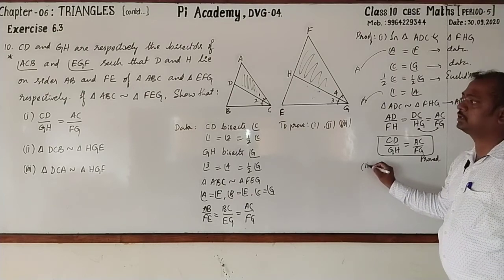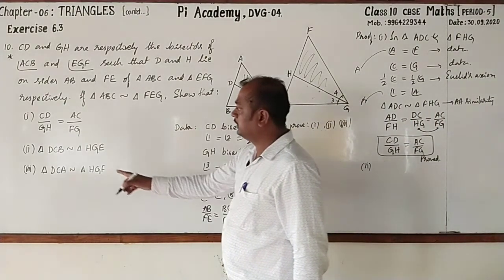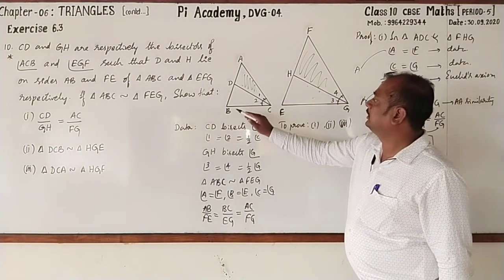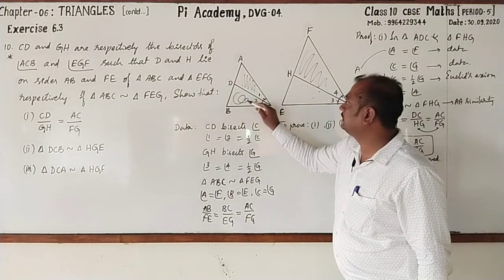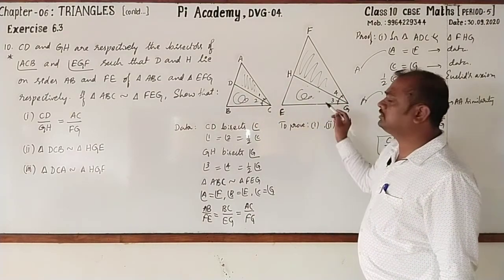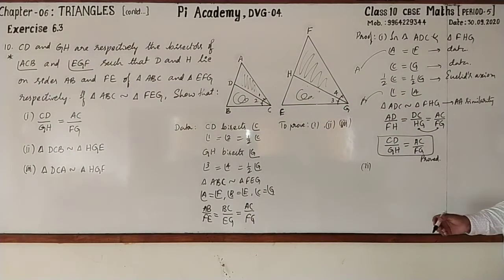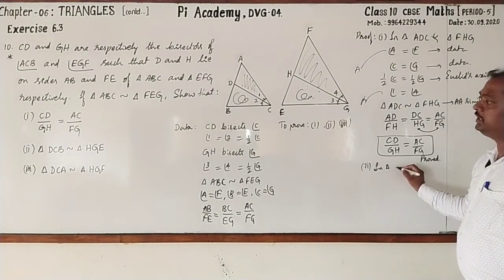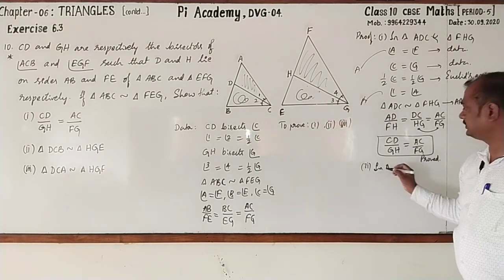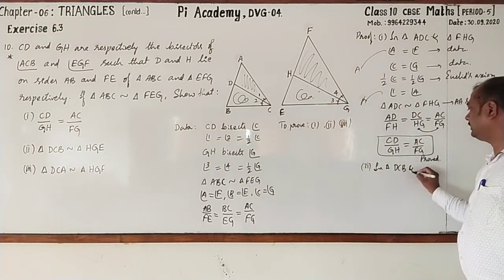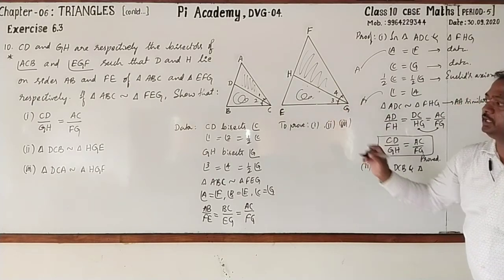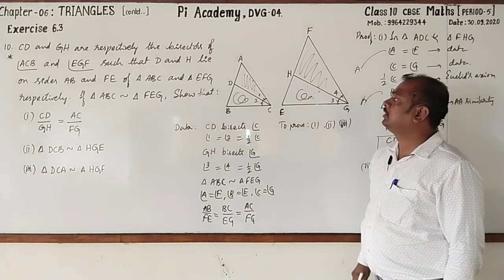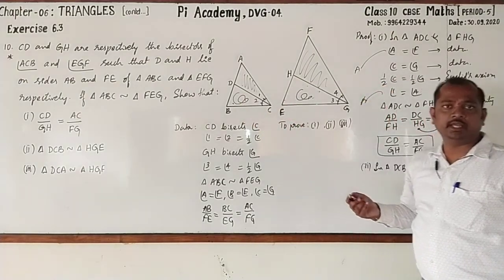Next, second one. See that what is that? Triangle DCB is similar to HGE. In the same way, here I'll write in triangle DCB and triangle HGE, in these two triangles, angle B and angle E are equal.